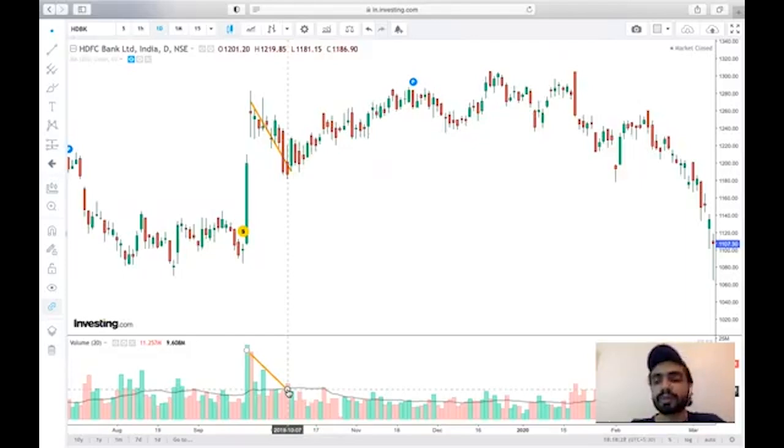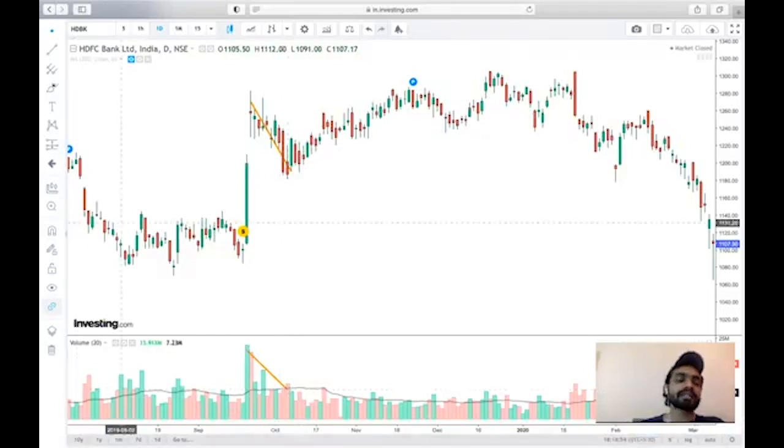What does the volume indicate? If there's buying in the market, if there's a bullish trend and the volumes are increasing, it shows that more and more people are willing to buy the stock. And if more people are willing to buy the stock, the uptrend will be sustained. Similarly, if there's a downtrend and the volume is increasing, it shows that more and more people are now willing to sell the stock. And since there is selling in the market, that downtrend will sustain.